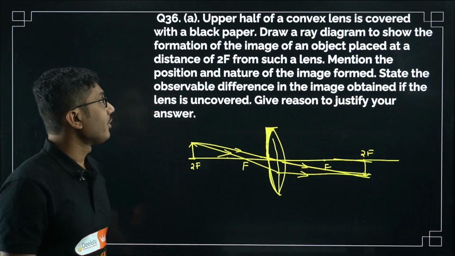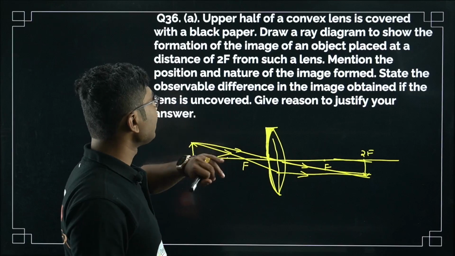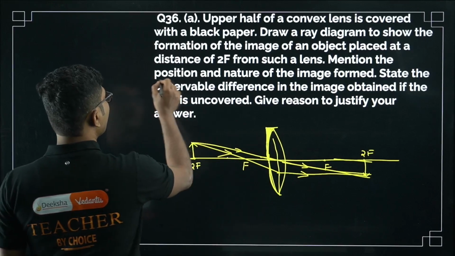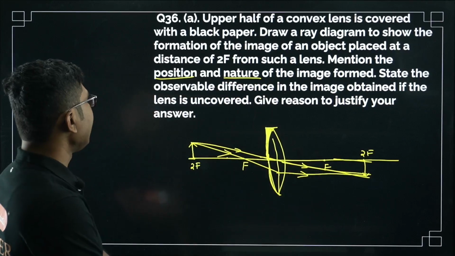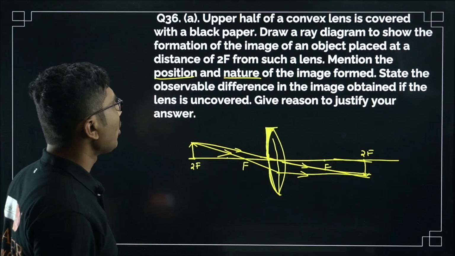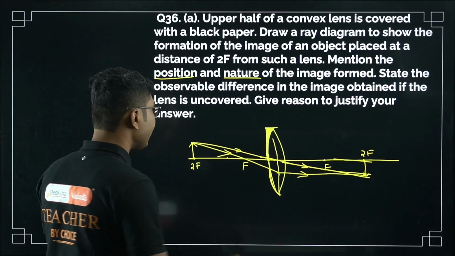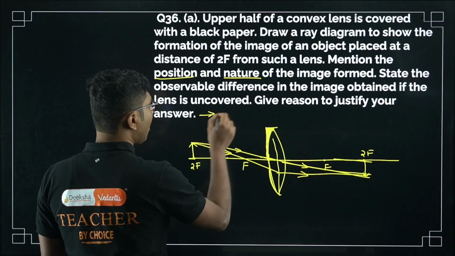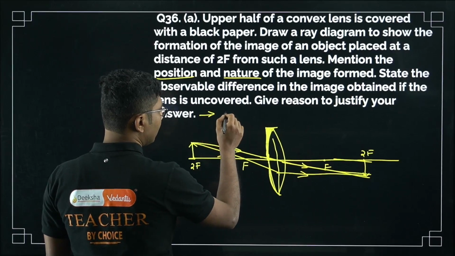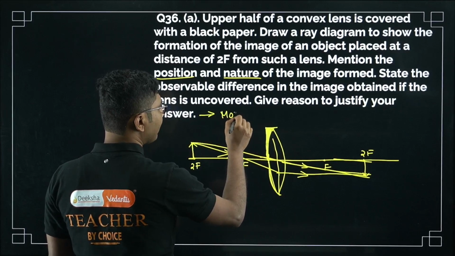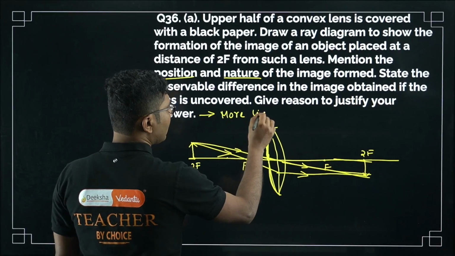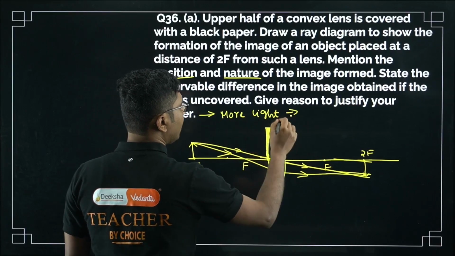So first of all, mention the position and nature. Position is 2f, and nature is real and inverted. State the observable difference in the image obtained if the lens is uncovered. So if the lens is uncovered, then obviously more light can be focused by the lens, so you get a brighter image.